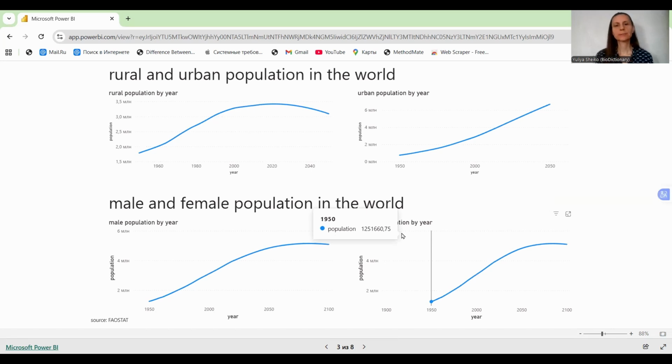Here we can see rural and urban population, and these lines are very different.